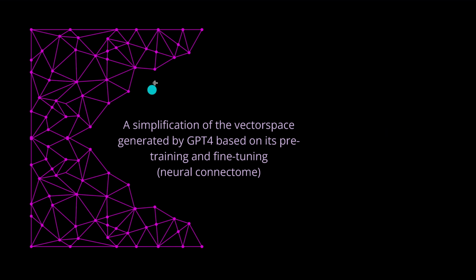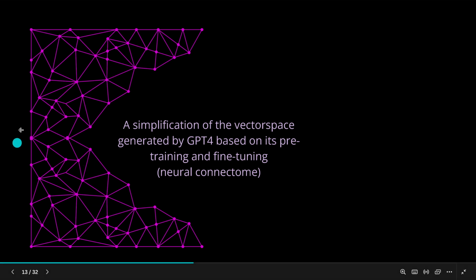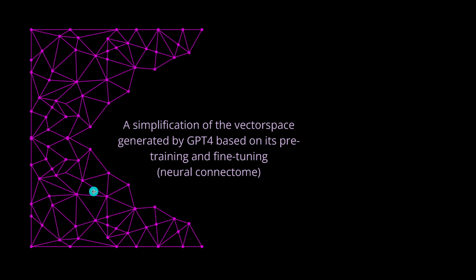So, imagine this is our vector space that GPT-4 generated. And you have here 15 billion nodes, and you have about 100 billion edges from the neural connectome of GPT-4 between the different nodes. Now, think about the nodes here also in the vector space, and the edges here, the connectome, about 100 billion edges, with also specific parameters. Now you know, we have now two mathematical spaces merged in this simplification.